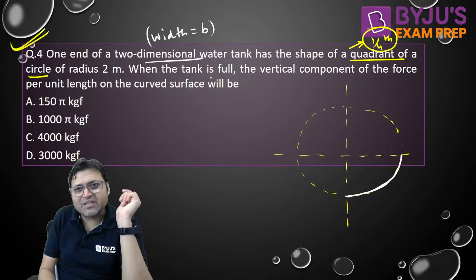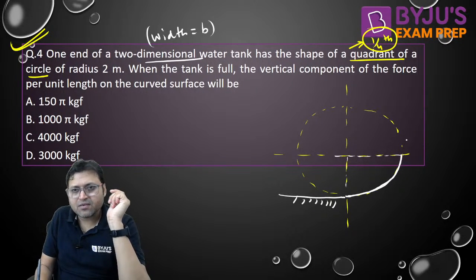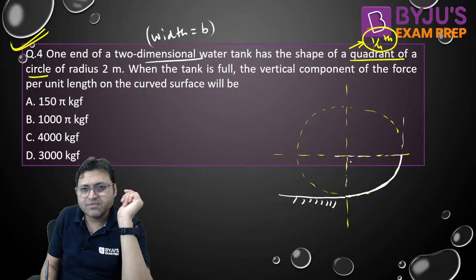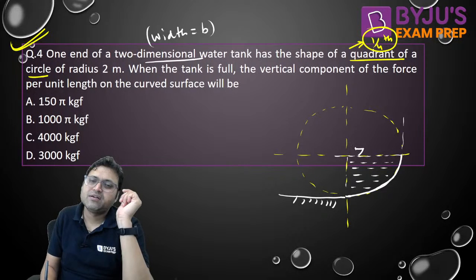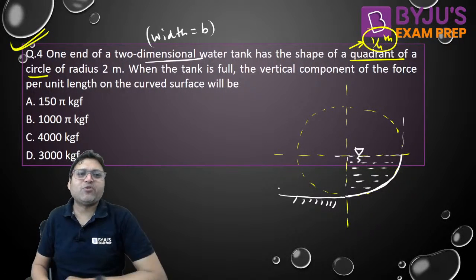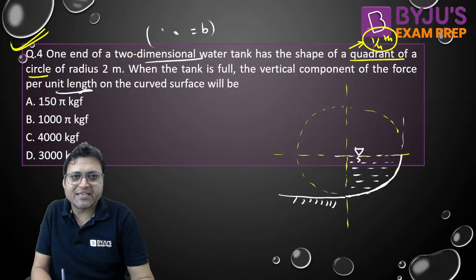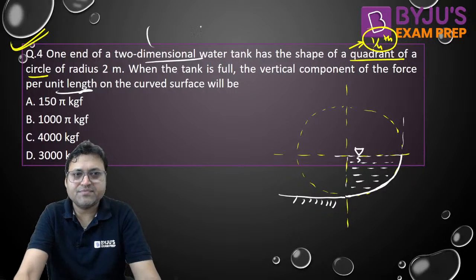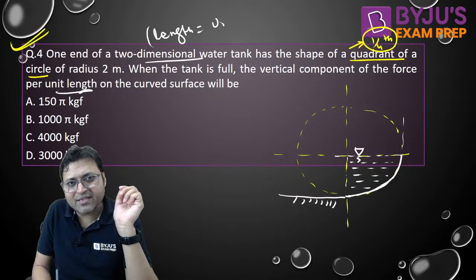When the tank is full up to this point, like this is how the tank is full. This is the tank. This is the free surface. When the tank is full, the vertical component of the force per unit length, you can call it as the length. Length is unity, which is into the plane of the board. Length is unity